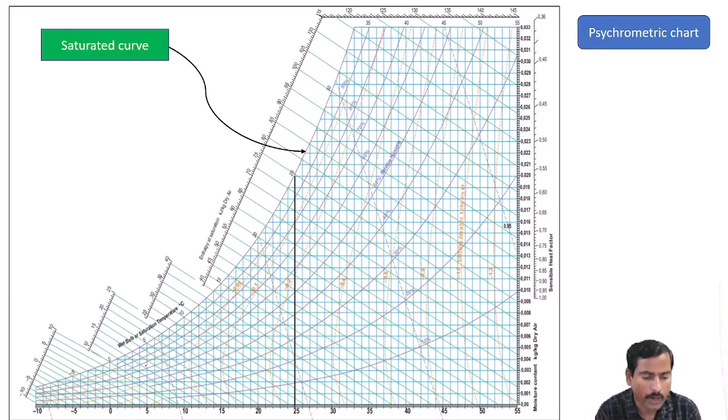Now I want to know, at 25 degrees Celsius, for 1 kg of dry air, how much water vapor it can hold. So I have drawn the line at 25 degrees Celsius up to the saturated curve. From that point, I have drawn towards the water vapor scale. This is the maximum amount of water vapor that 1 kg of air at 25 degrees Celsius can hold. And what is the minimum? Minimum is 0.